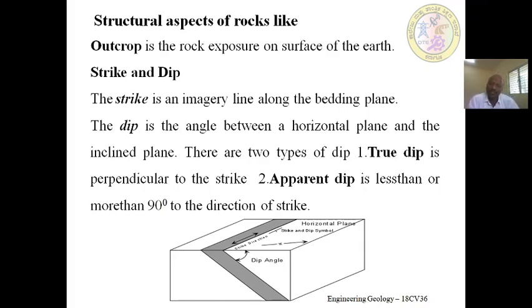If any rock is shifted to either side, there we can assume there may be a fault. So this is important for analysing and understanding the structure in a particular area.